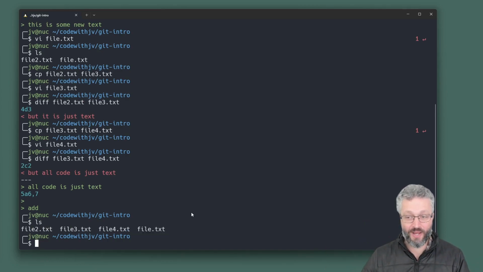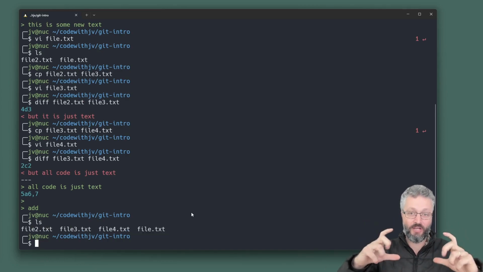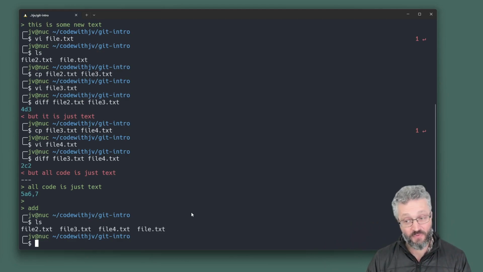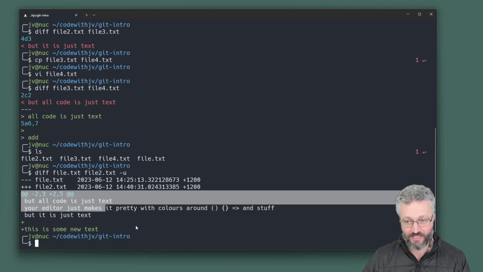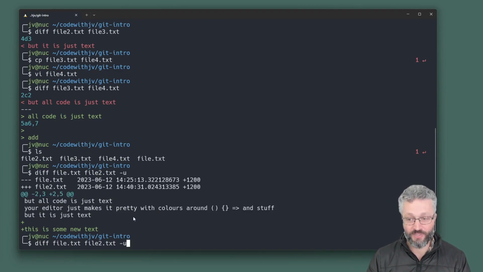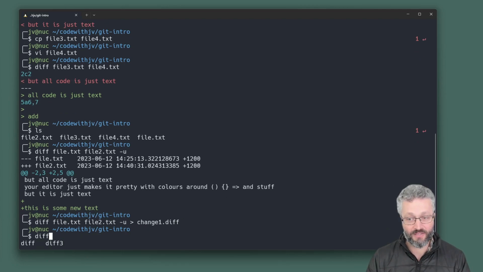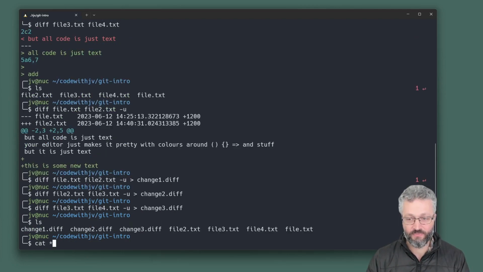And it's a more efficient way of storing everything rather than having a whole copy of every single version at every stage. So if we do something like this, diff file, and let's get to file2.txt, if I put a -u on it, it changes the format a little bit, and it basically gives it some metadata around what files, when, where has it changed. I'm going to put a -u in there, and I'm going to call this change1.diff. We can do this for every single change we've done.